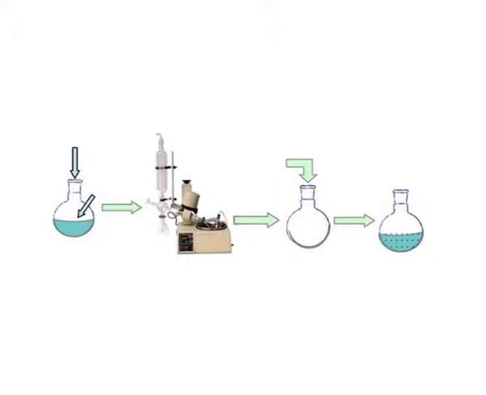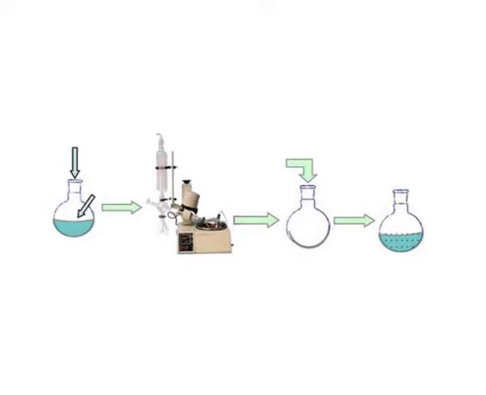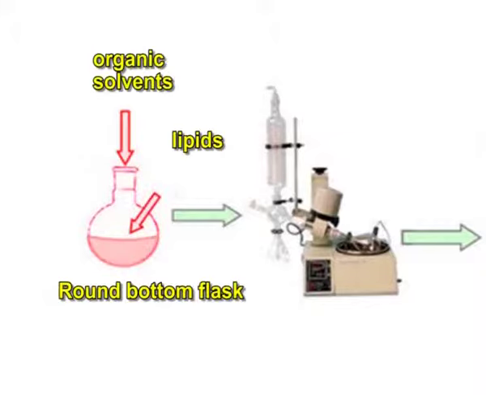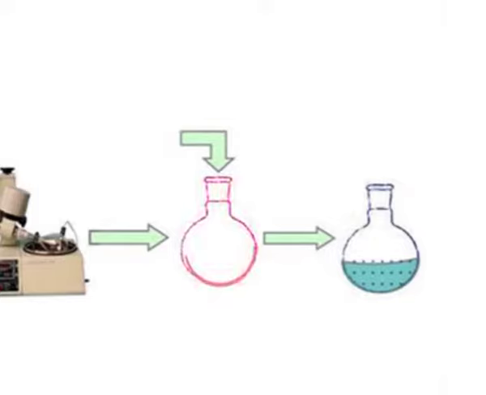The figure shows mechanical dispersion method, in which we could see that initially we take in a round bottom flask the lipids along with the organic solvents. They are taken in the rotary evaporator and then a fine film is produced in the flask.